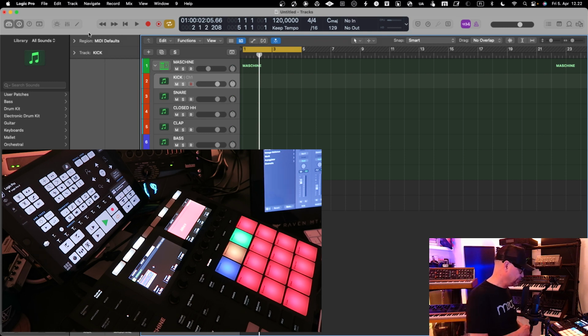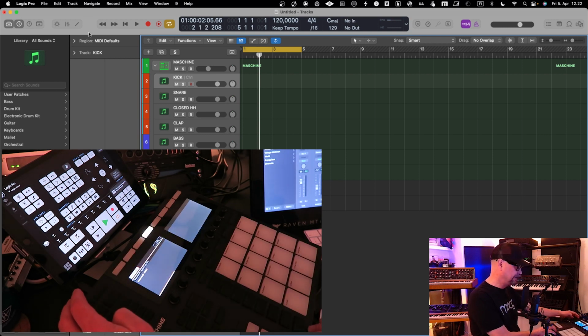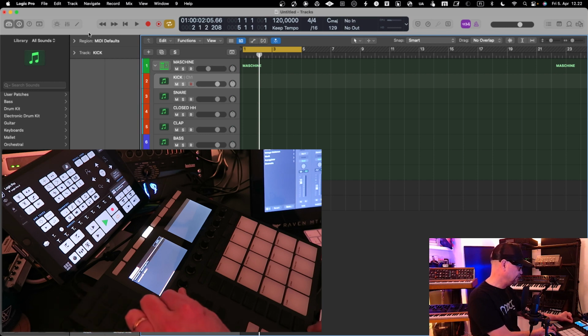But in order to use Maschine with the mixer, you have an option to shift an instance. So you need to press shift in Maschine, and then you can go between which instance you want to actually load. If I have this Beat 1 active, it's my instrument.